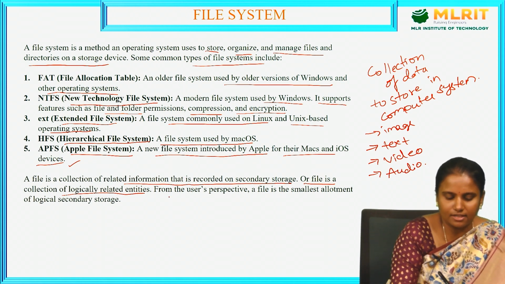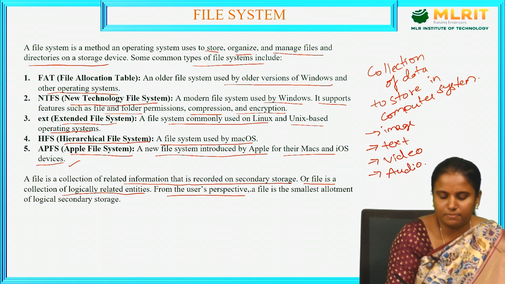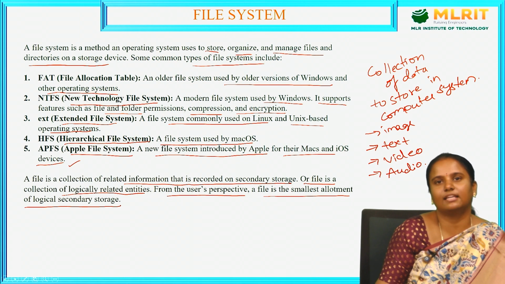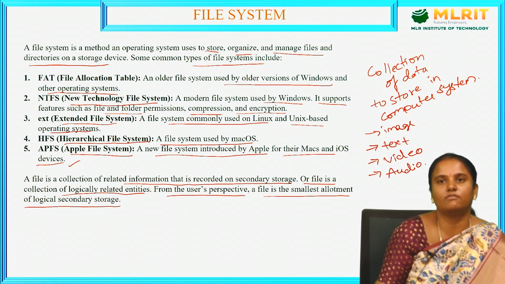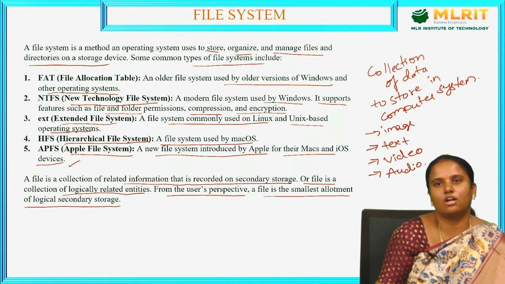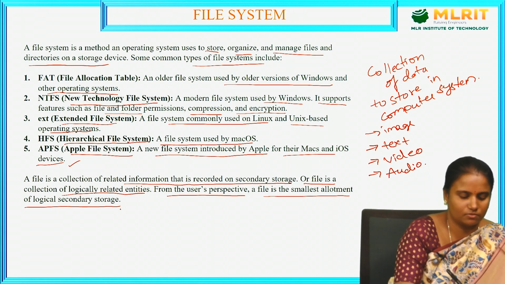From the user's perspective, a file is the smallest allotment of logical secondary storage. It is the smallest allotment of logical secondary storage. So it may be some small size of files which can be allotted to the logical secondary storage. This is what a file is.